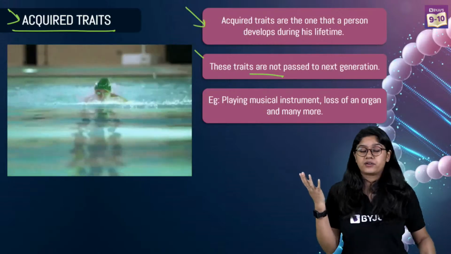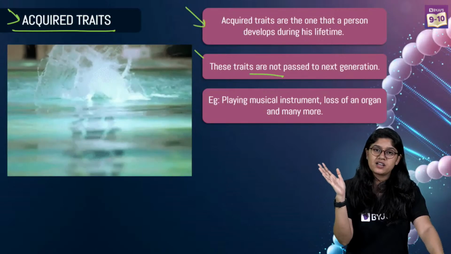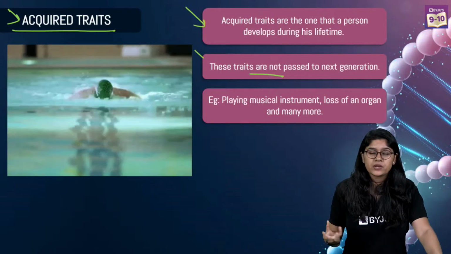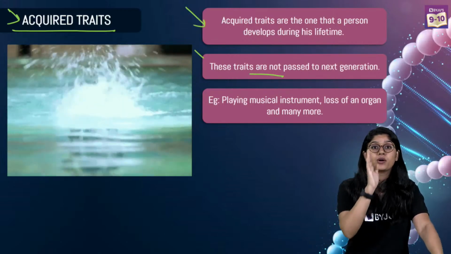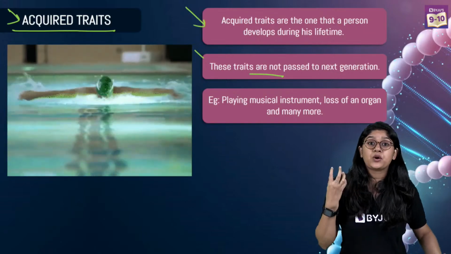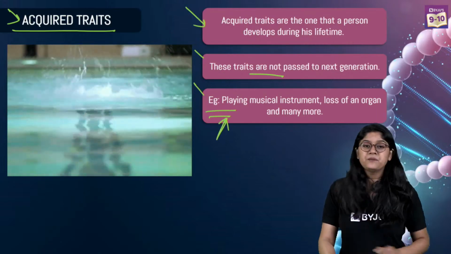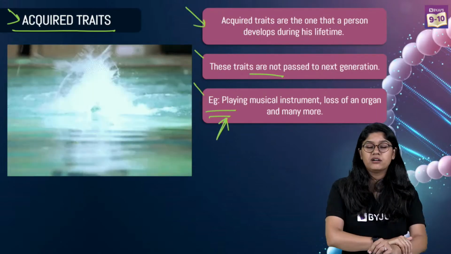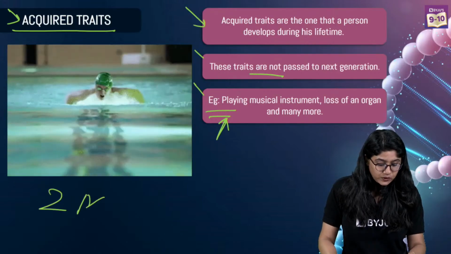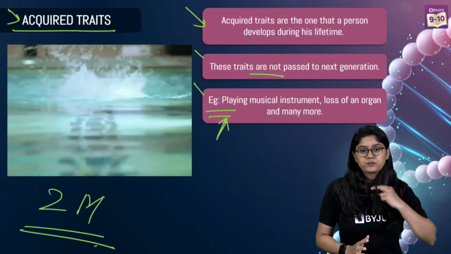For example, if there's a world renowned swimmer who has won so many Olympic medals in swimming, he cannot pass that trait to the next generation, because this is not a trait that moves from one generation to the next. So acquired traits need to be acquired. And of course we have a few examples of it. You can definitely remember these and you can make up your own examples because they are important, right? This particular question can come for 2 marks. What are acquired traits, and what are the other traits that we'll be learning also? Clear?